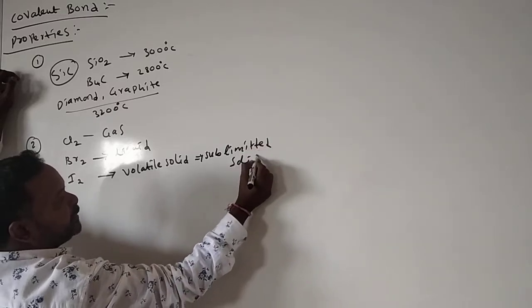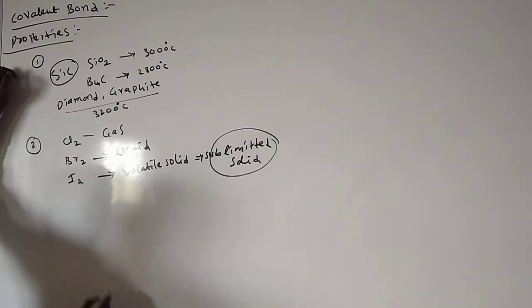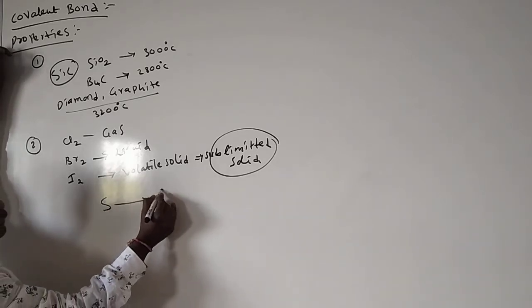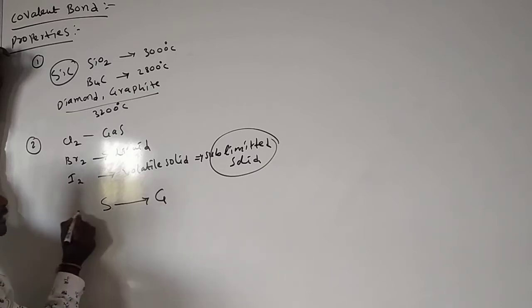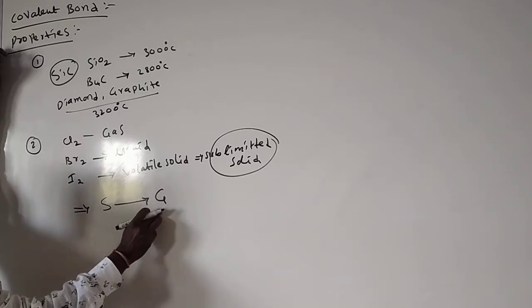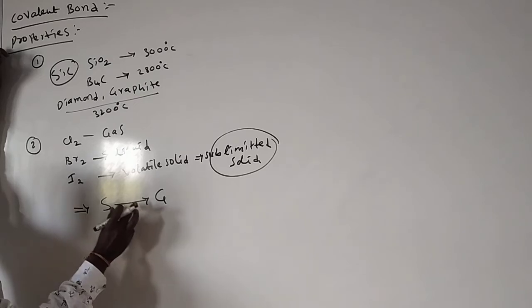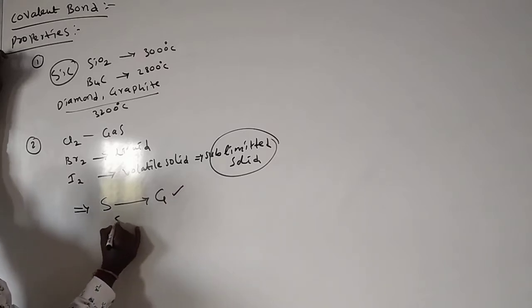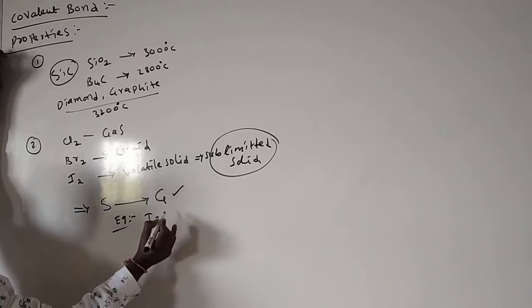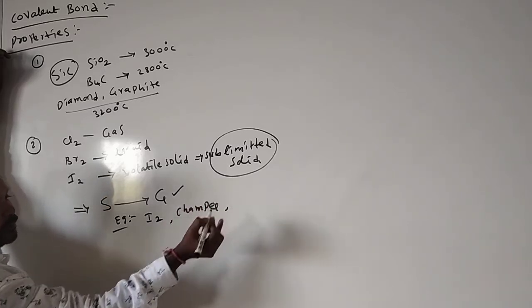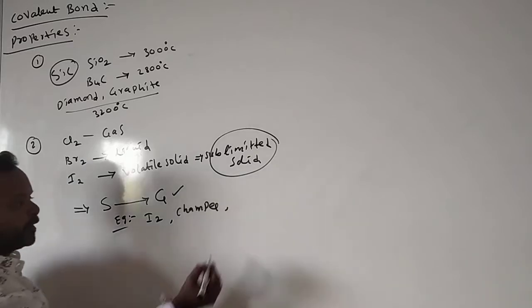What is the meaning of sublimation? When any solid is directly converted into gas without a liquid phase, we call it sublimation. Examples of sublimated compounds: iodine is an example. Camphor is also one of the best examples.